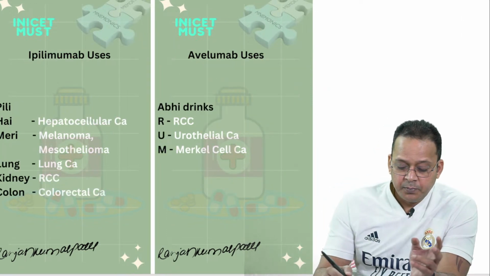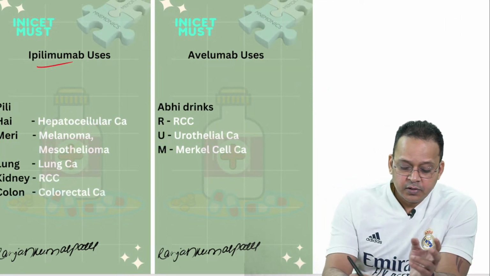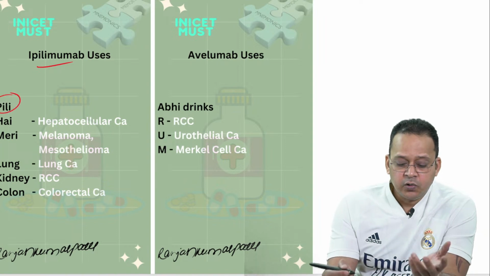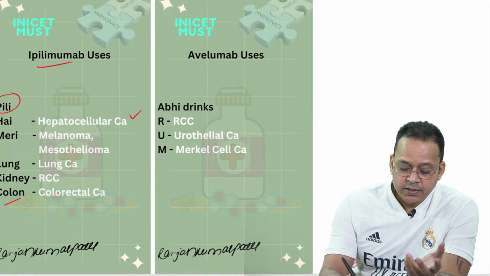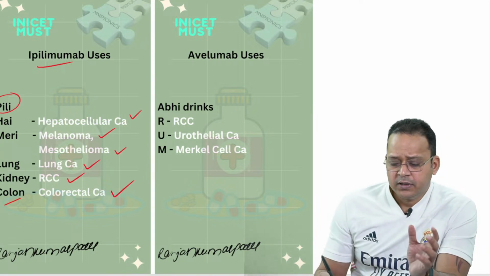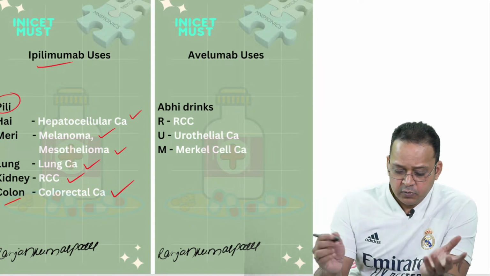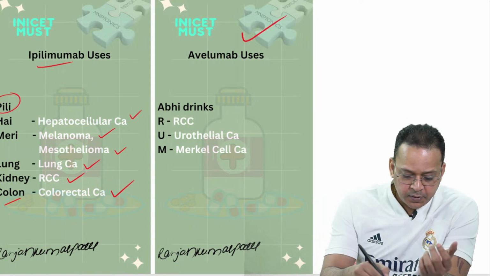The remaining two: ipilimumab, you can remember Pili. Pili is yellow. Pili is my lung, kidney and colon, right? Hepatocellular cancer, melanoma, mesothelioma, lung cancer, renal cell cancer, colorectal cancer. Avelumab I've already discussed, so it is a repeat.